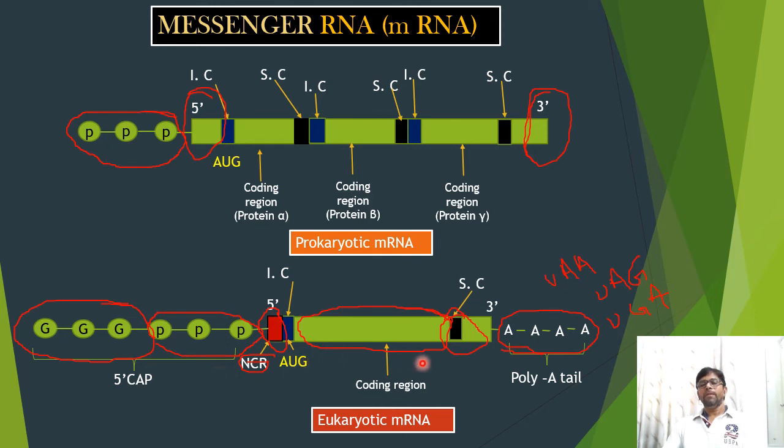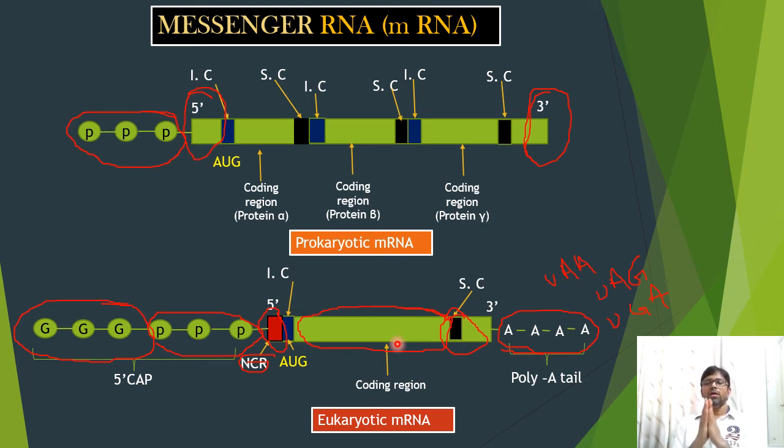In the same way, the poly A tail, which is present at the 3' end of eukaryotic mRNA, is absent in prokaryotic mRNA. Prokaryotic mRNA has more than one coding region, whereas eukaryotic mRNA has only one coding region. So these are a few differences.